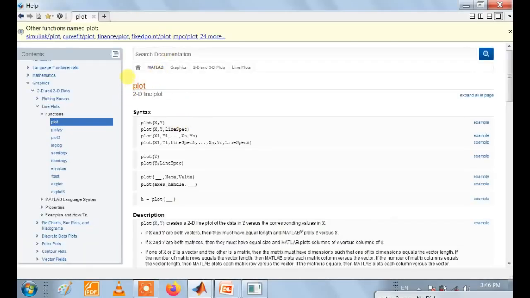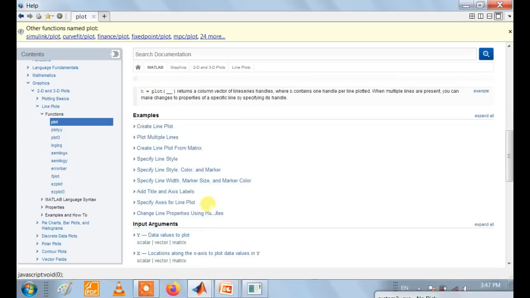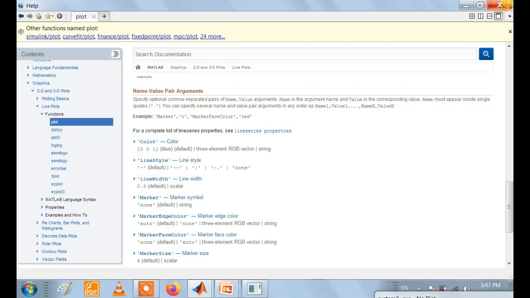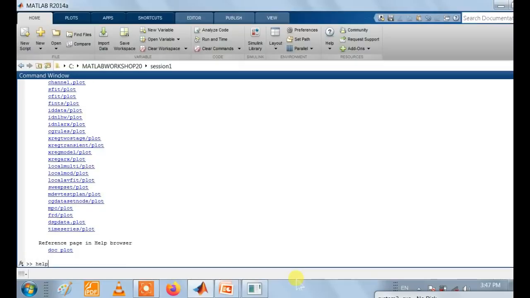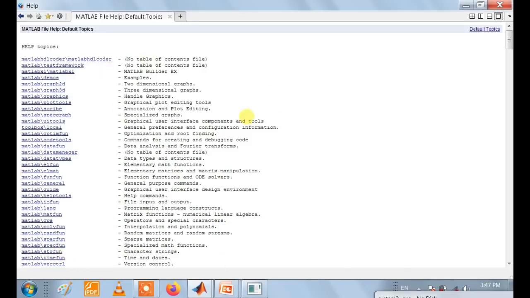This documentation is very clean, clear and very informative. First plot information is provided, then syntax for plots is available, then description of plot is available, and some examples we can perform in our program. One command is there, that is if we write help win, then it automatically redirects to the help window. So this is the help window opened with the command help win.